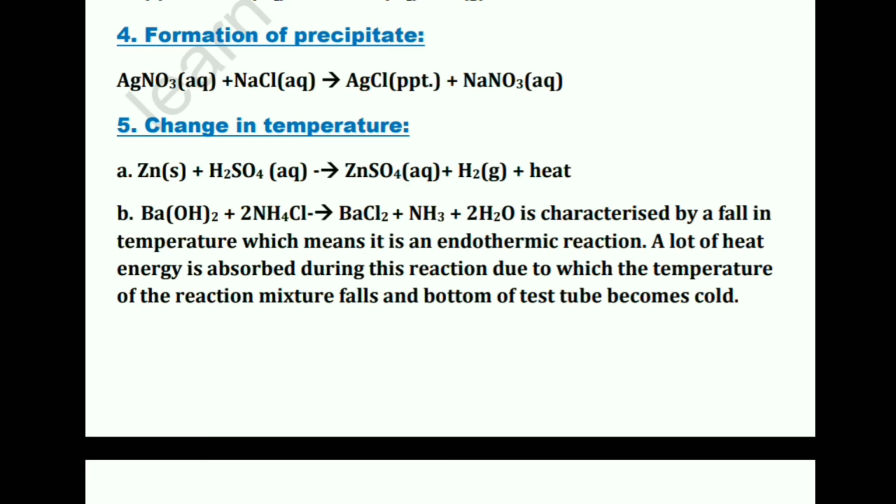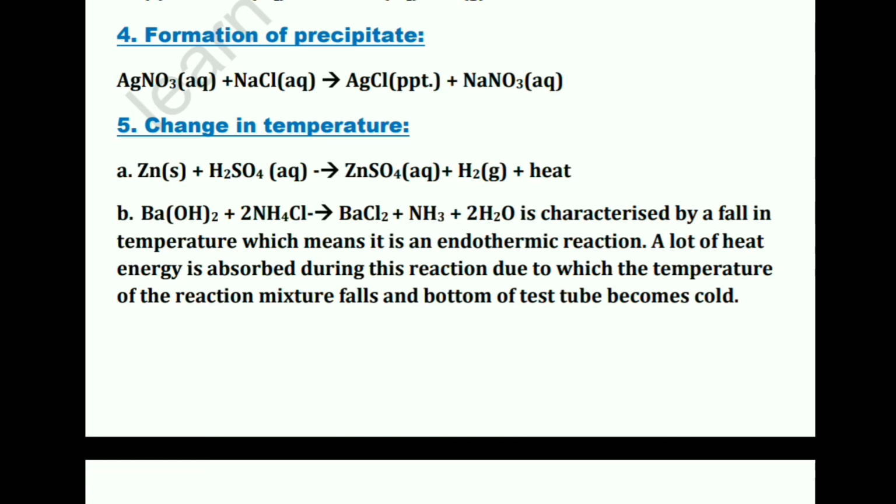Now the opposite of it is when you react barium hydroxide with ammonium chloride, then you get barium chloride plus ammonia plus water, and this is characterized by a fall in temperature, meaning the reaction mixture will become cold. When you touch the test tube, the reaction mixture will be cold, which means that it is an endothermic reaction.